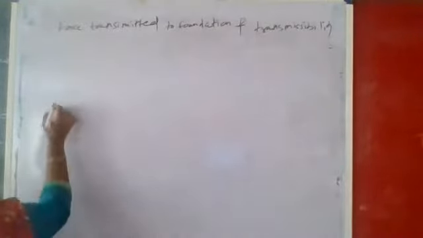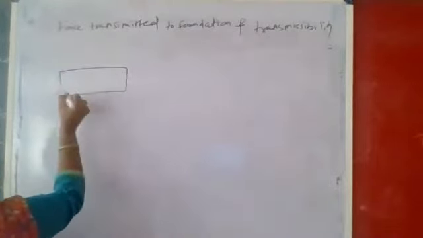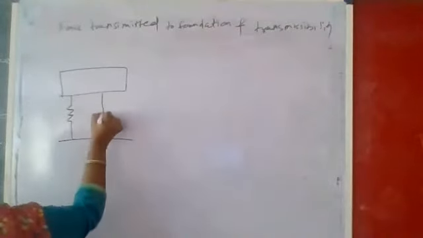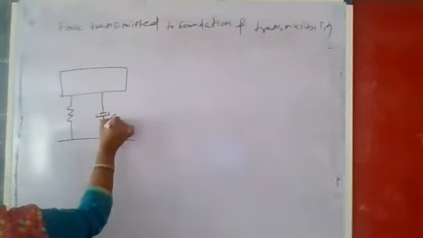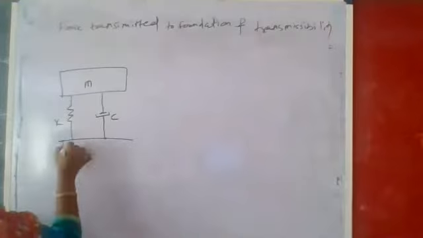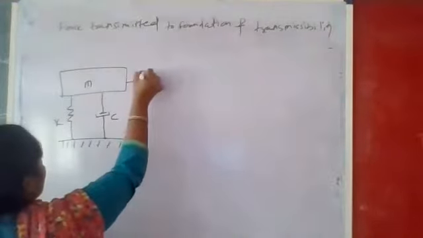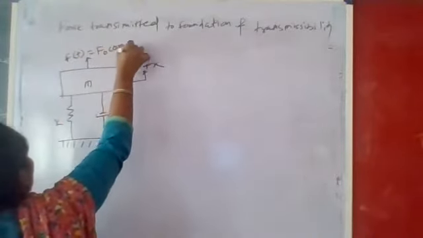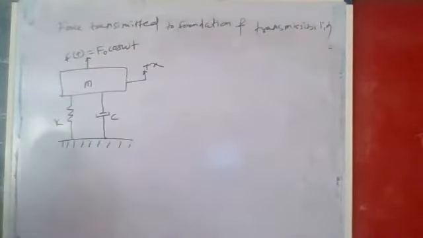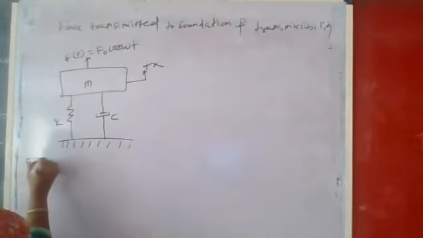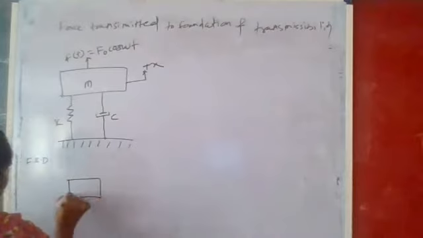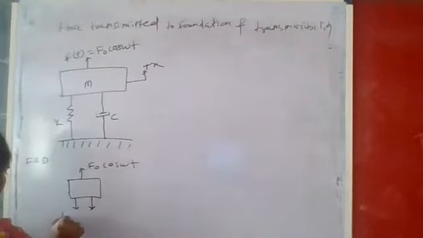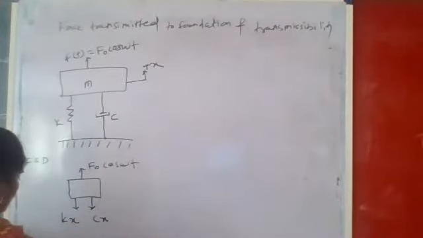Draw the diagram first. Draw this diagram in your notebook, and if we take the free body diagram, the FBD, we get directly F naught cos omega t, and these two forces here, kx and c x dot.